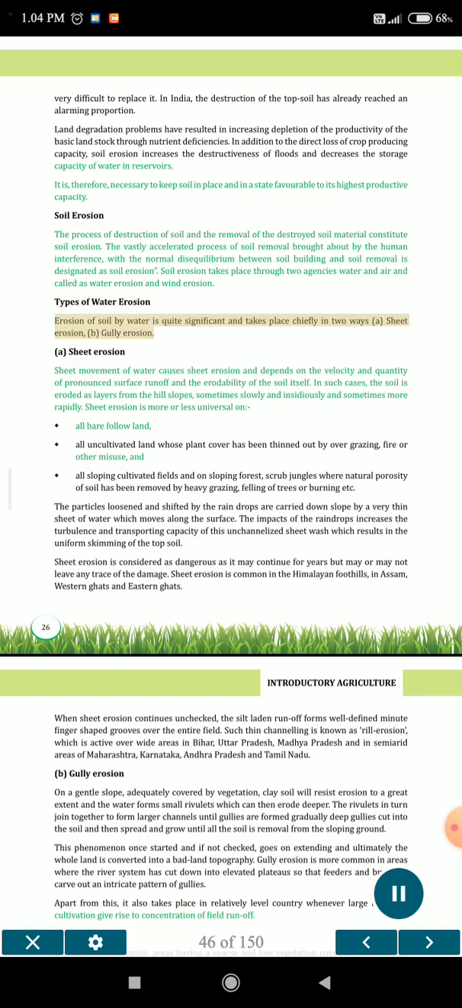Types of water erosion. Erosion of soil by water is quite significant and takes place chiefly in two ways: a. Sheet erosion, b. Gully erosion. A. Sheet erosion. Sheet movement of water causes sheet erosion and depends on the velocity and quantity of pronounced surface runoff and the erodibility of the soil itself.